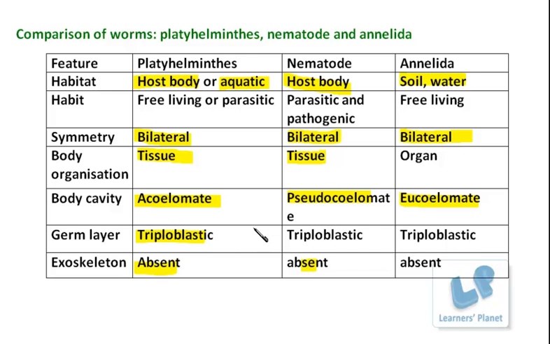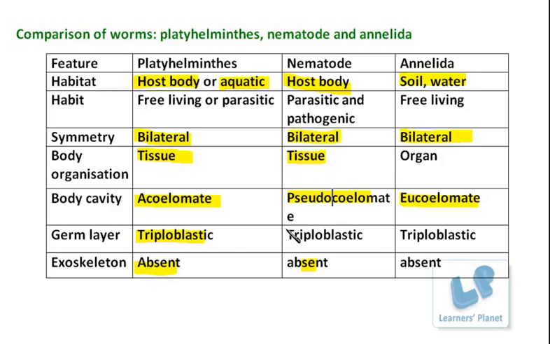Besides this, if I compare the important digestive tract or the alimentary tract, then I must state this point that in the case of platyhelminths, a complete alimentary canal is not there. That means only a single pore is present. In the case of nematode and the annelids, the well developed alimentary canal is present with two separate openings, that is mouth and the anus.